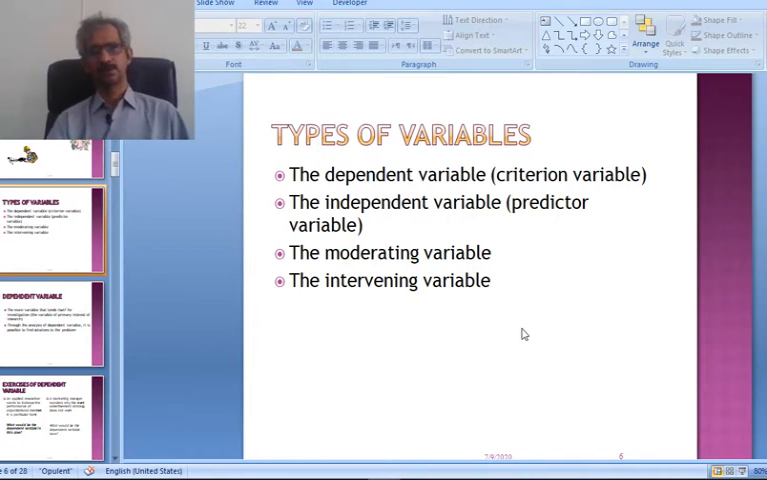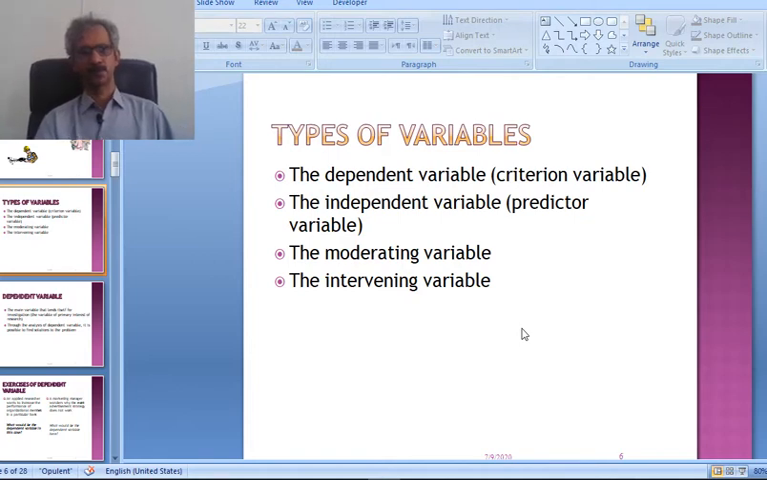Types of variables. There are different types of variables. The dependent variable, which we call the criterion variable. The independent variable, which we call the predictor variable. The moderating variable, the intervening variable.